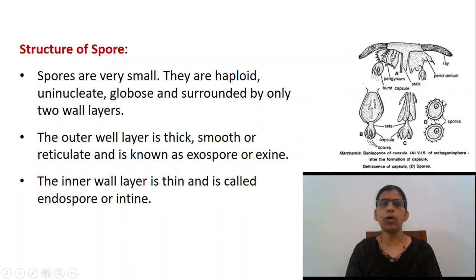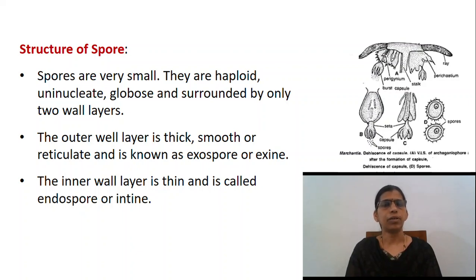The outer wall layer is thick, smooth or reticulate and is known as exospore or exine. The inner wall layer is thin and is called endospore or intine. In Marchantia torsana and Marchantia ceniloba, they are tetrahedrally arranged.